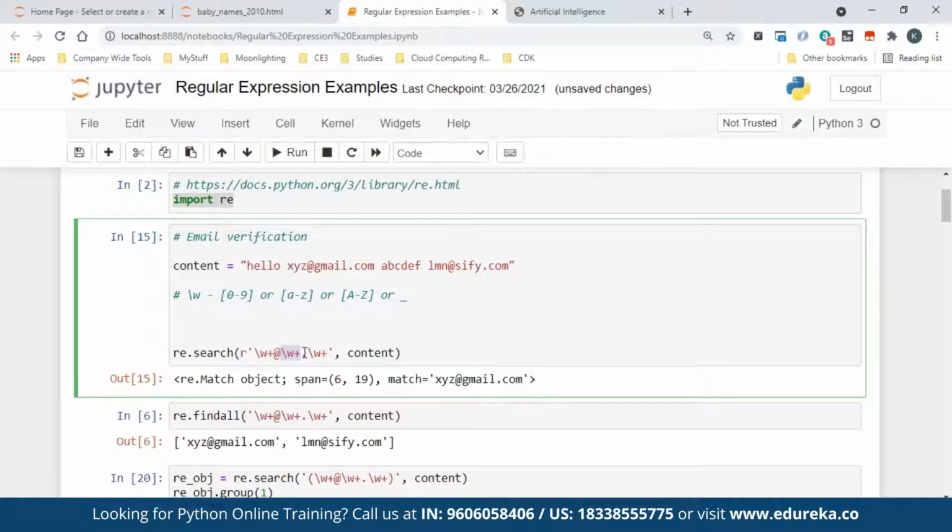Then I put again backslash W plus, which means any of these one or more times. Okay, that's what I mean by backslash W plus. And after that there is a dot. That dot is to indicate this. Then for comma also I have put that. Now who is matching exactly? If you see a pattern, anything, after that at the rate, anything, after it at the dot, after it anything. So this is the only one which matches it. Okay, so that's why it fetches me that.